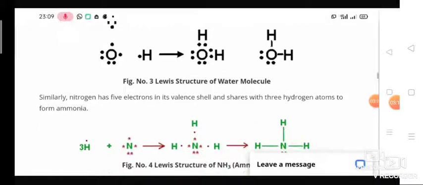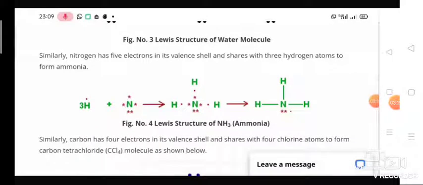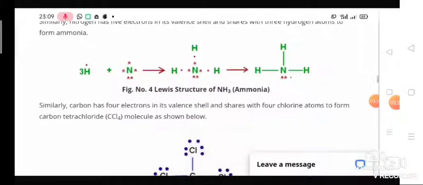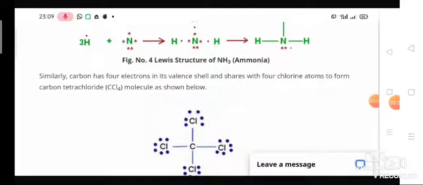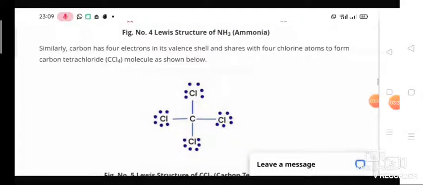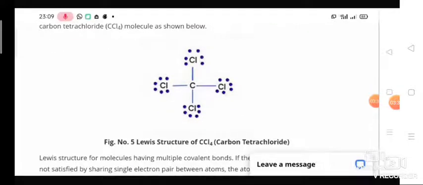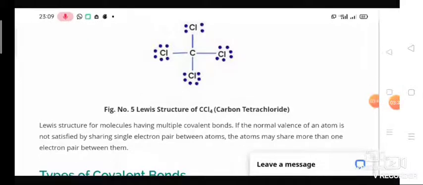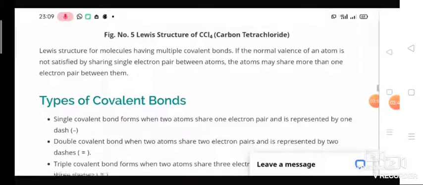When we show this, we have to show the dots and also which bonds are formed, that is, which electrons form the bond with the other atom; that we have to show by using the bond. So here is the example of ammonia. In ammonia, nitrogen has 5 valence electrons. It shares 3 with hydrogen and 2 electrons remain as a lone pair. Here, carbon tetrachloride: carbon has 4 valence electrons. It shares its 4 valence electrons with 1 electron of each of the 4 chlorine atoms to form CCl4.